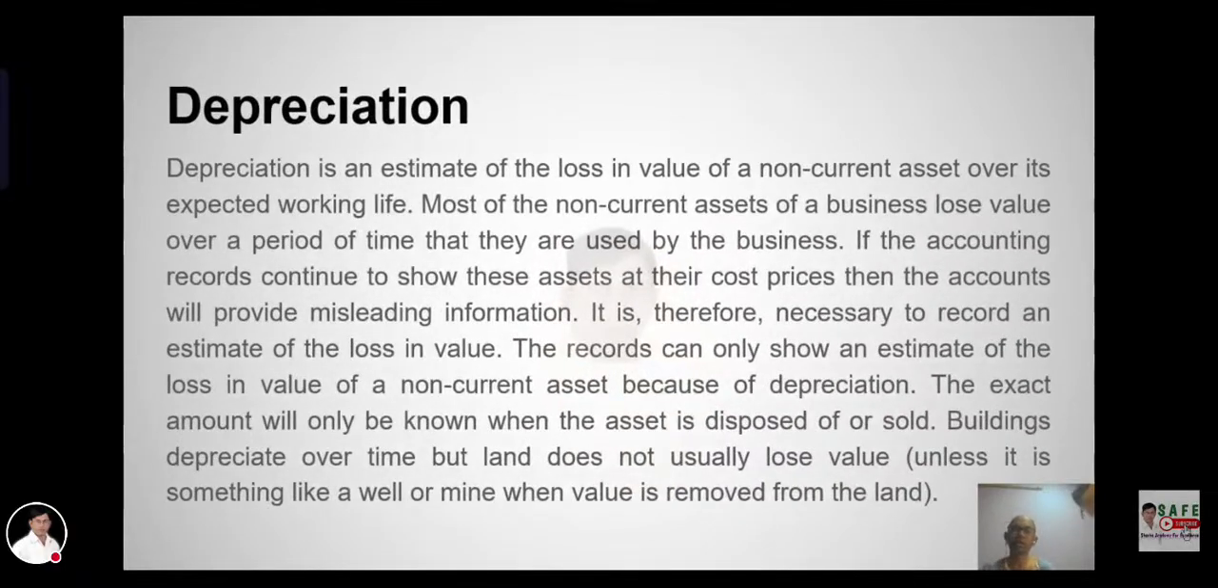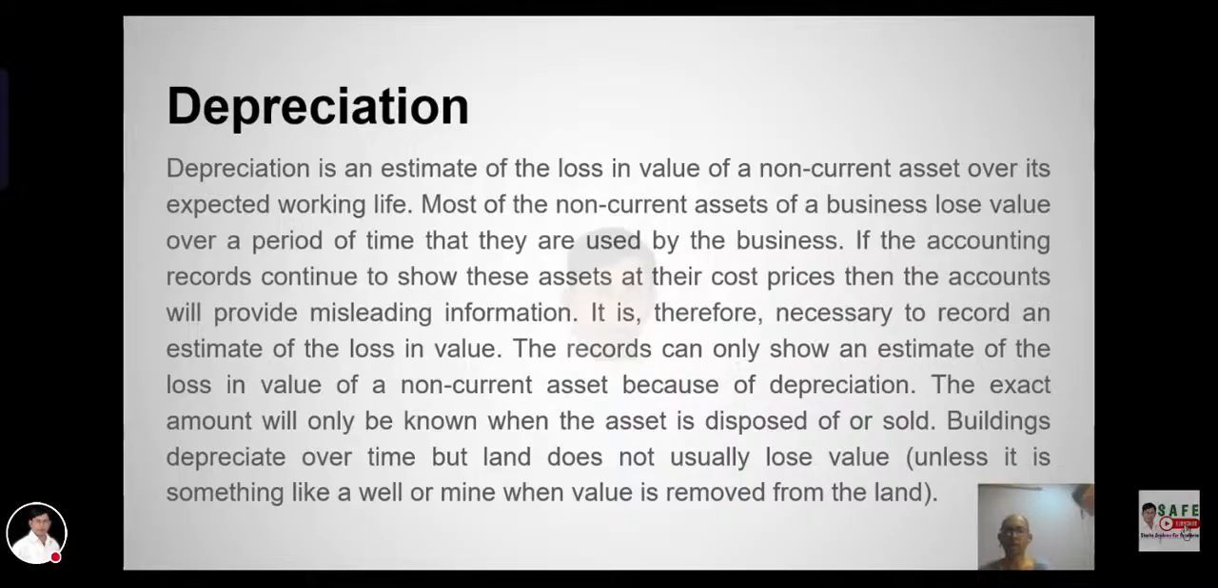Depreciation is an estimate of the loss in value of the non-current asset over its expected working life. Most of the non-current assets of the business lose value over a period of time as they are used by the business. If the accounting records continue to show these assets at their cost prices, then the accounts will provide misleading information. It is therefore necessary to record an estimate of the loss in value. The records can only show an estimate of the loss in value of the non-current asset because of depreciation. The exact amount will only be known when the asset is disposed of or sold.